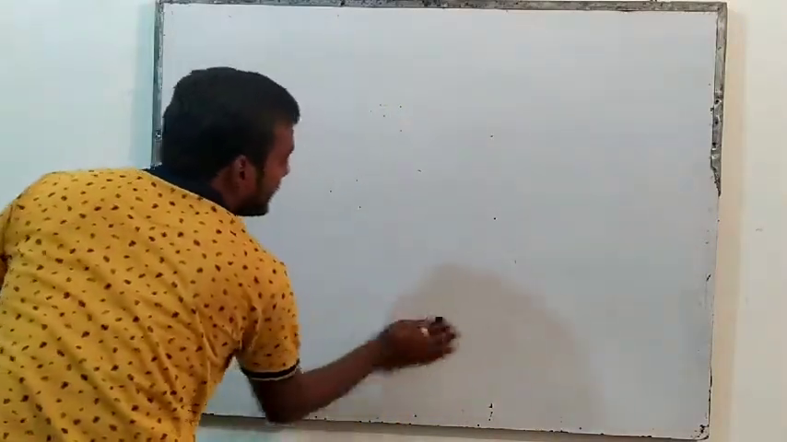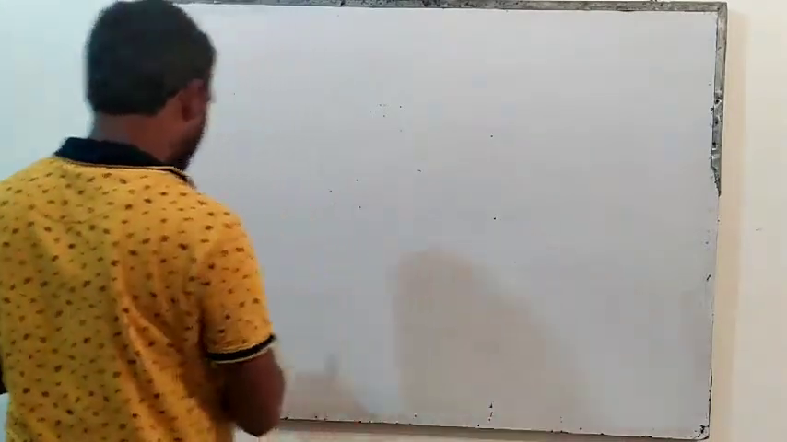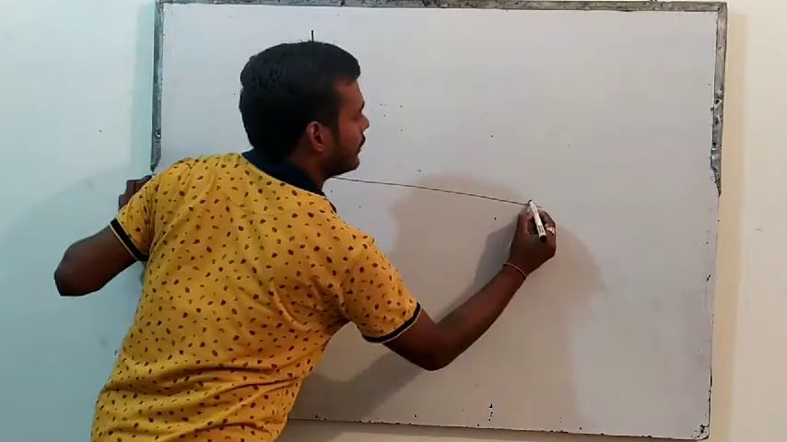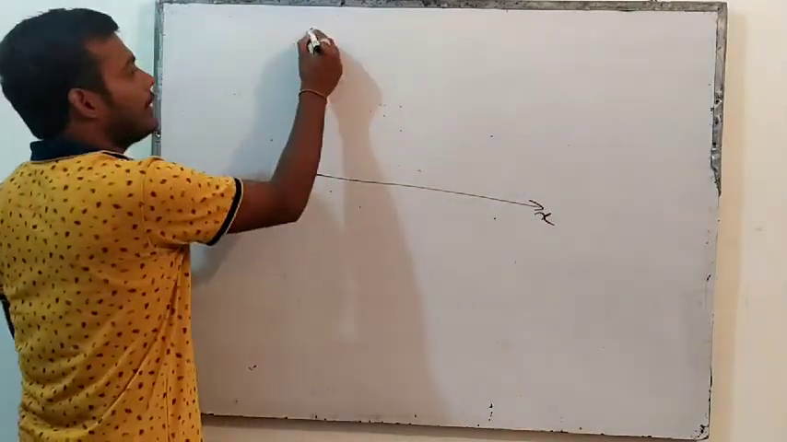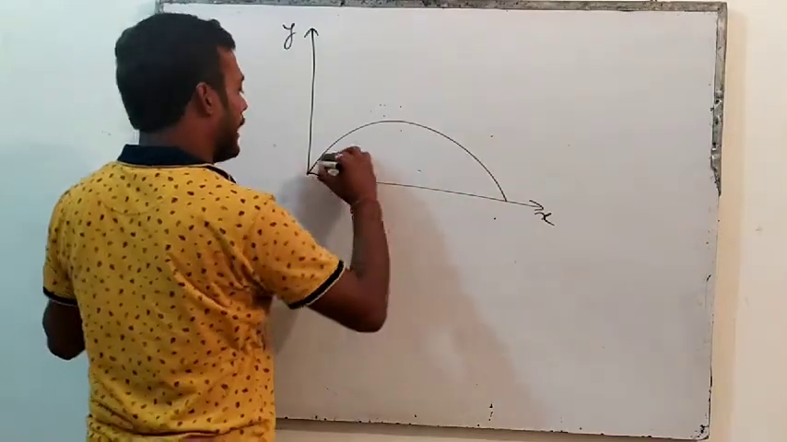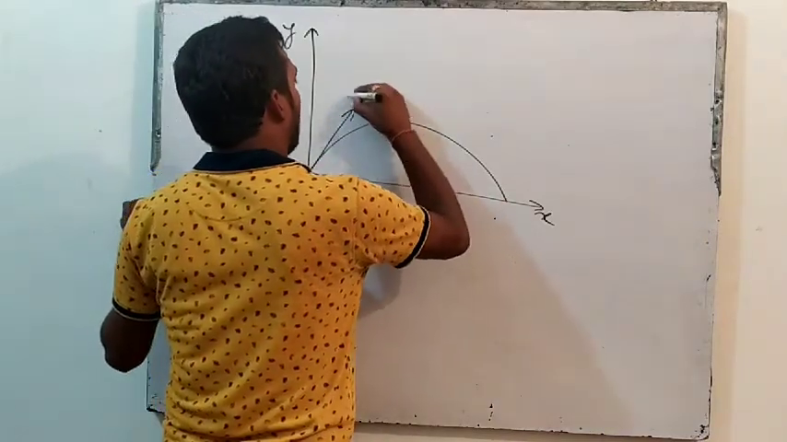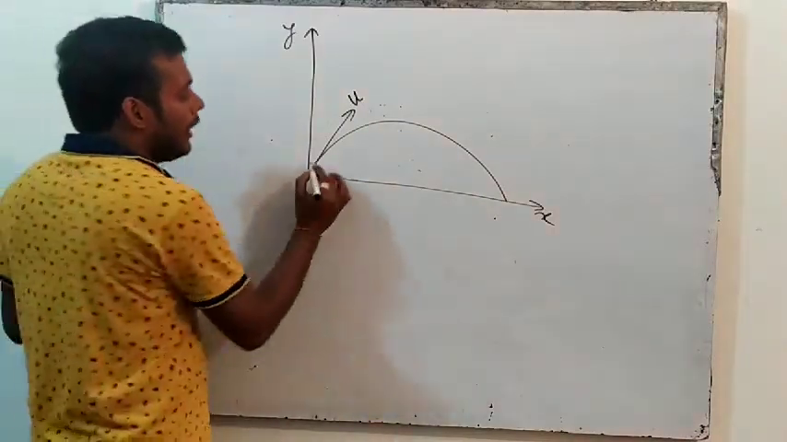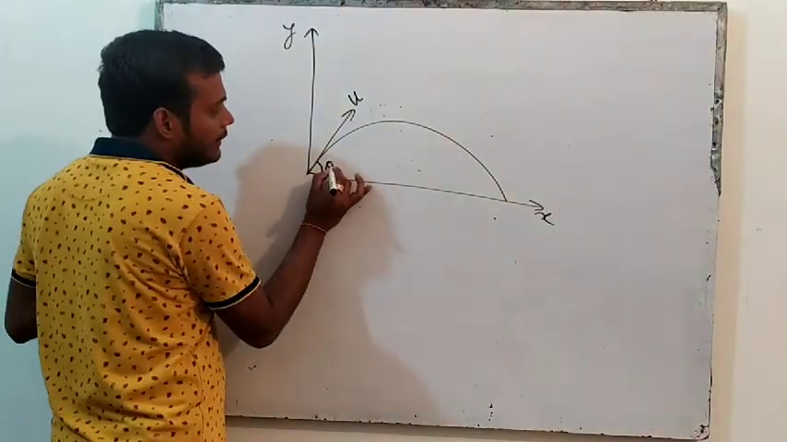Okay, now understand something more in this. Now again we have to take components. See this? This is the x-axis. This is the y-axis. Any object will go like this, right? Let's say I am throwing it with some initial velocity u, and this velocity is making some angle theta.